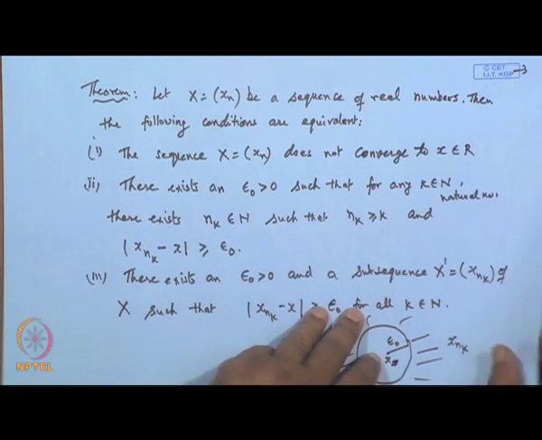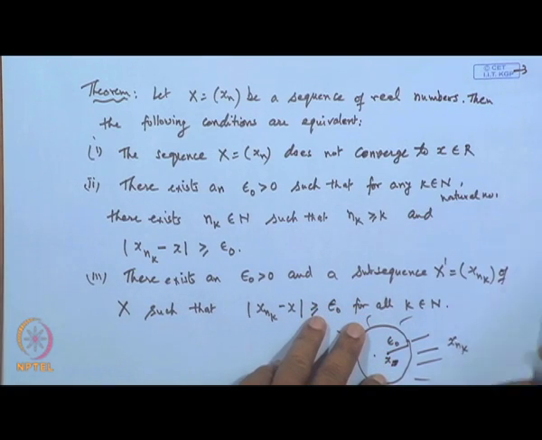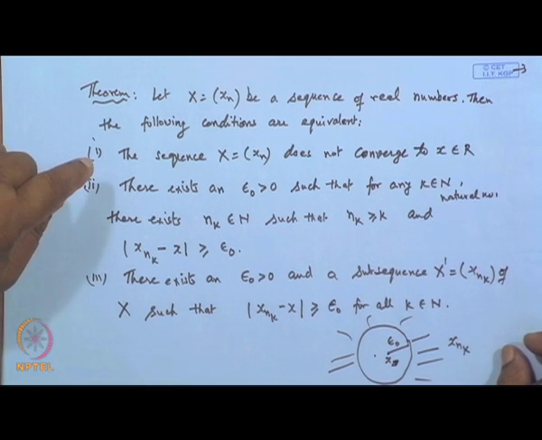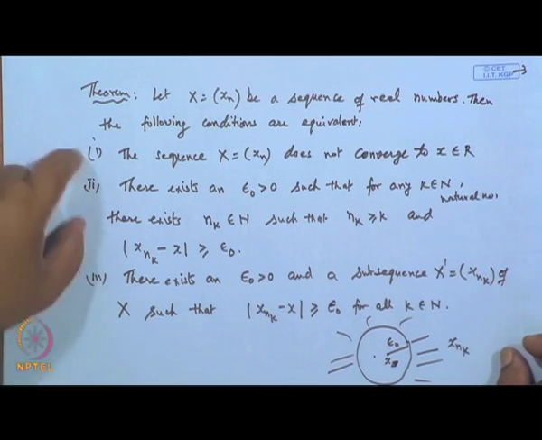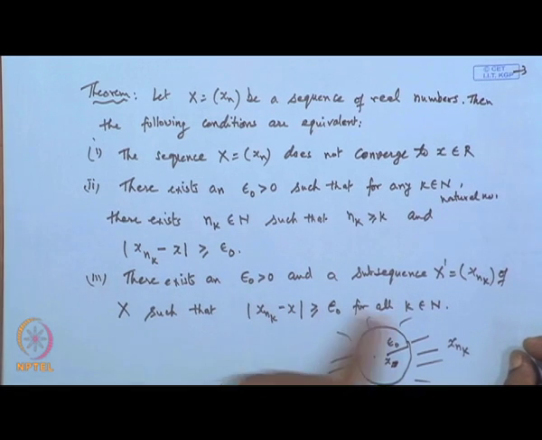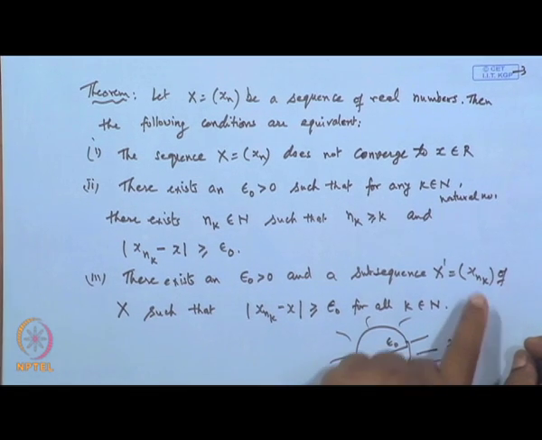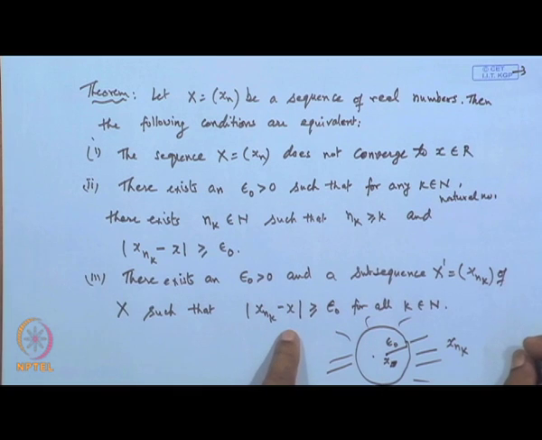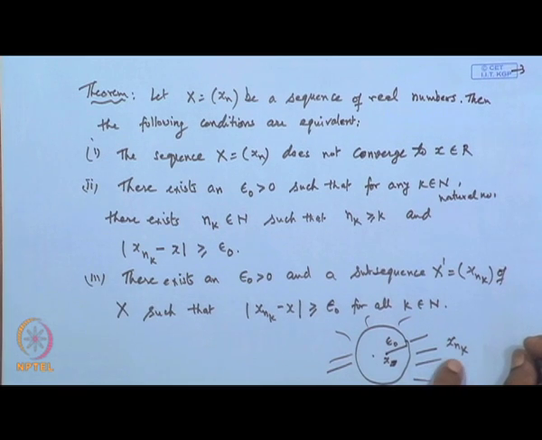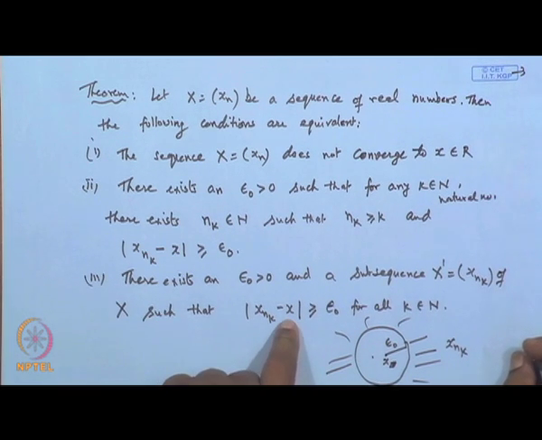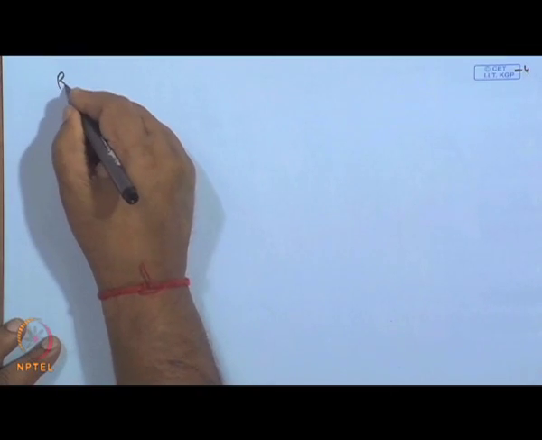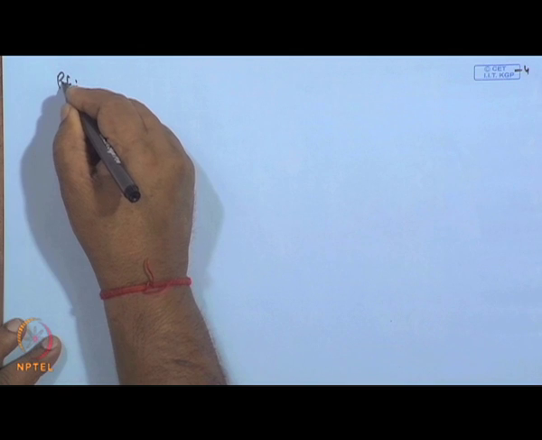Okay. So, we will go to the proof of how these three conditions are equivalent. Means, if the sequence does not converge, we can immediately say this condition holds, that is, there exists epsilon naught and a subsequence such that most of the terms, or infinitely many terms of x n, lie outside of the epsilon naught neighborhood of x. Okay. Let us see the proof of this.